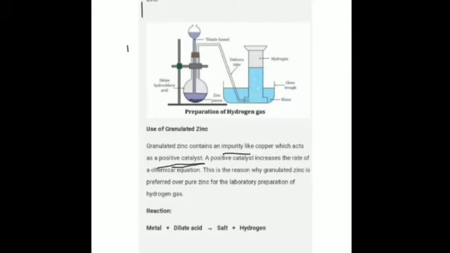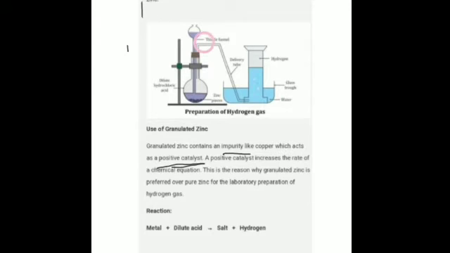We take zinc granules over here, and through the thistle funnel we add the acid, which can be dilute sulfuric acid or dilute hydrochloric acid. The lower end of the thistle funnel should touch the dilute acid, at the lower level. The acid should be added so much that the thistle funnel is completely covered with dilute acid. In the later explanation I will tell you why it should be covered.